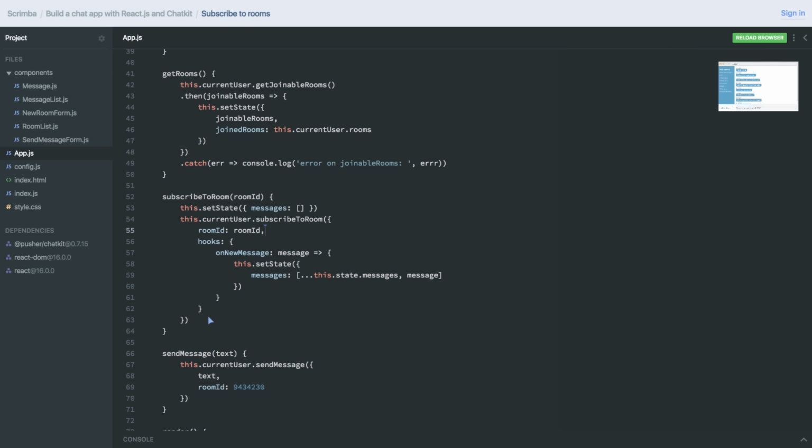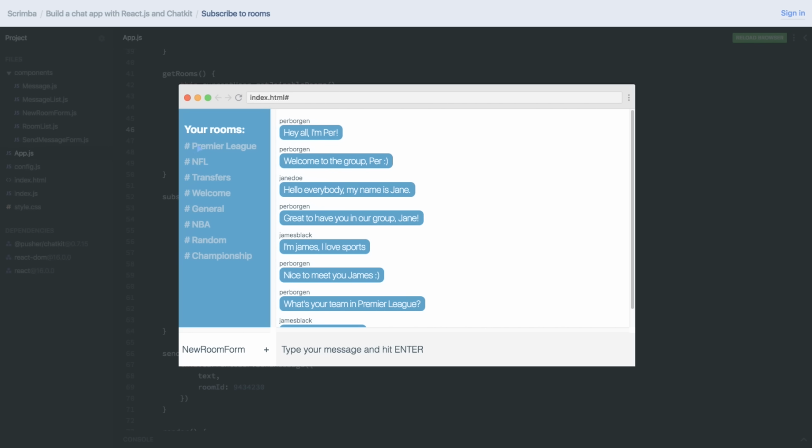What we now need to do is make sure that we keep the joinable rooms and joined rooms properly updated. Because the list you can see here contains both the rooms you have joined and the rooms you can join. And for this app they look completely similar, regardless of whether or not you have joined it.